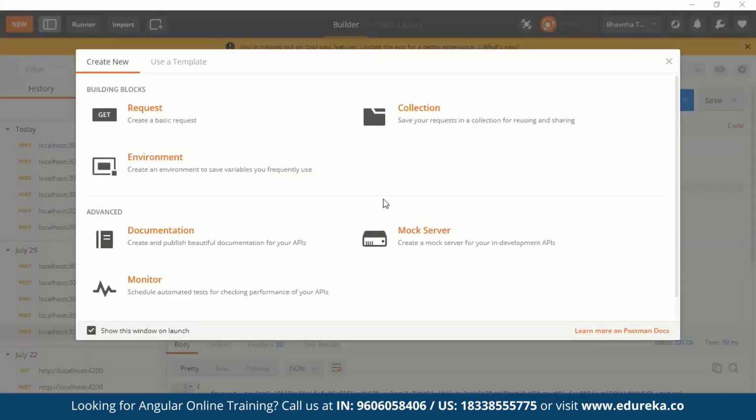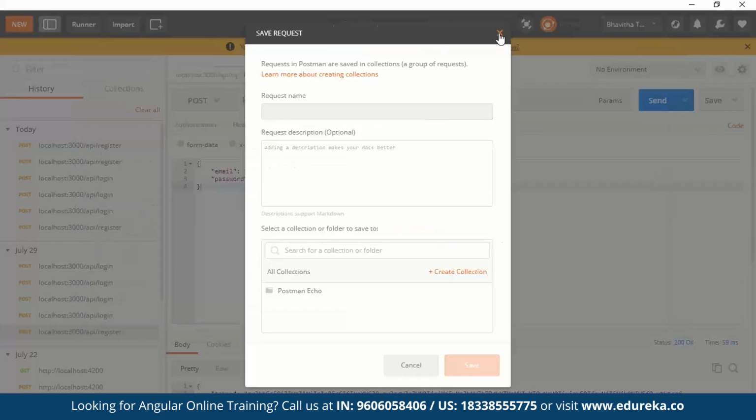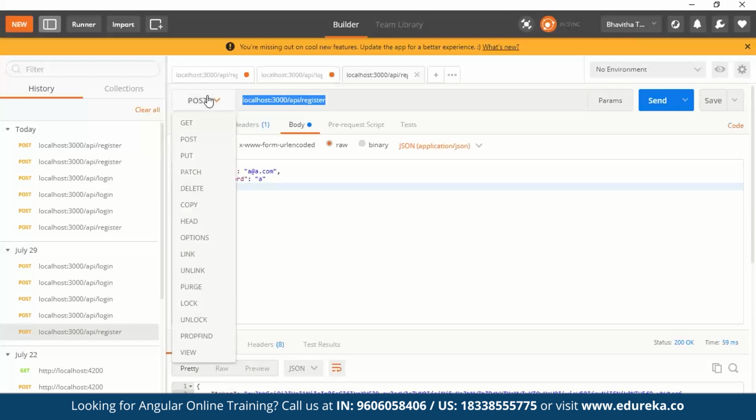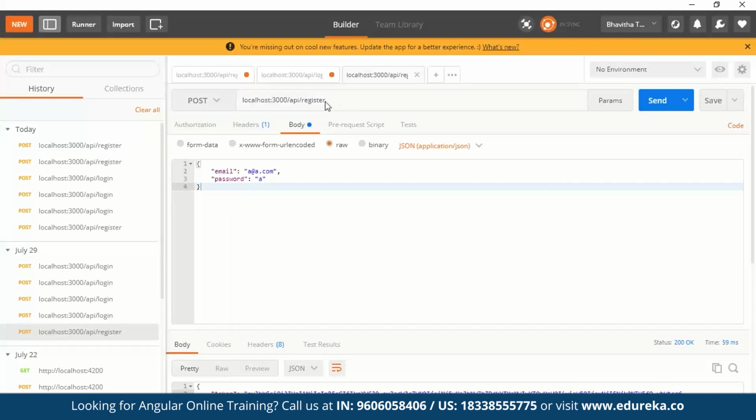So the first thing you see in this tool is a new page. Here I'll say request, or you don't have to consider anything. So the first thing that I'm going to do is pass this particular URL as my API. Now this should be post. Make sure you have set this to post. Now as I'm checking for my register post API, I'm going to set the URL as register.